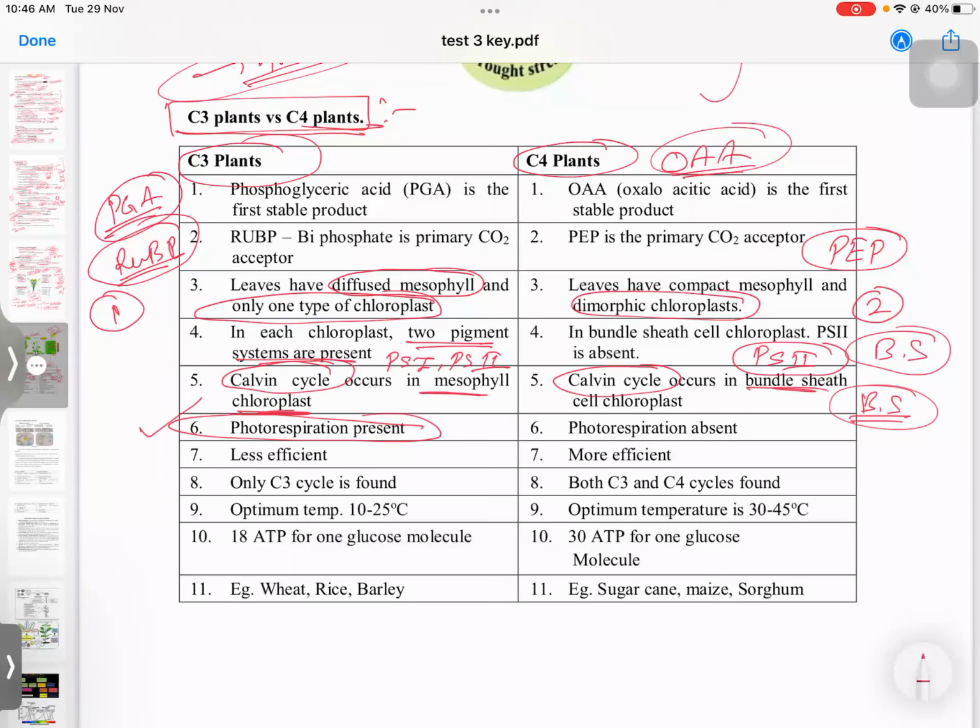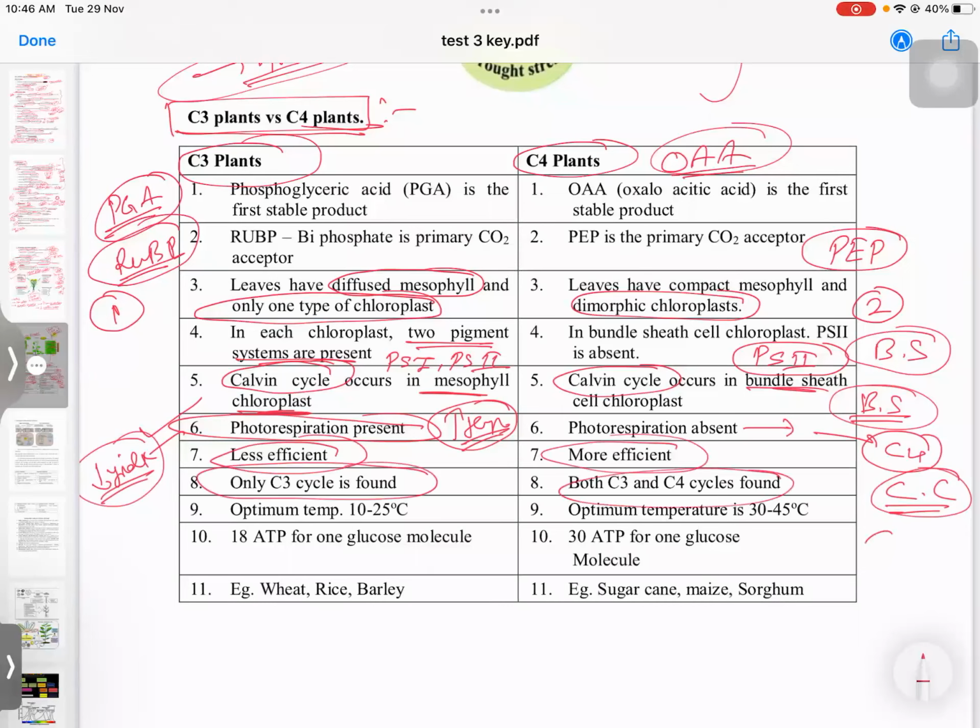That's why it is said that if temperature increases and there is climate change, then the yield will decrease more in case of C3 plants. But in C4, photorespiration is not happening, so it is better. C4 plants are better for climate change. So like this you should link. That's why one is less efficient, the other more efficient. Only the C3 cycle is present in C3, but here we have C3 cycle and C4 cycle.